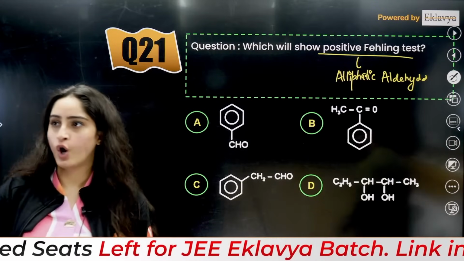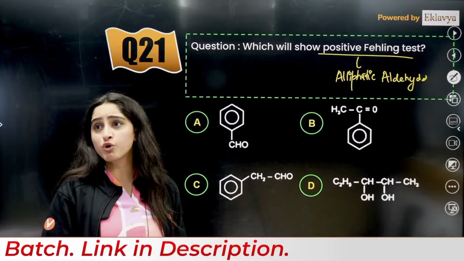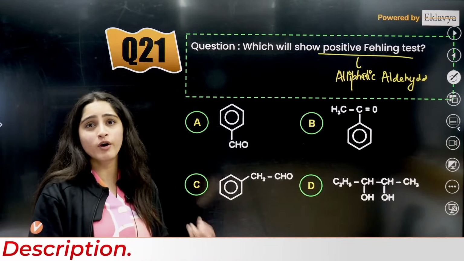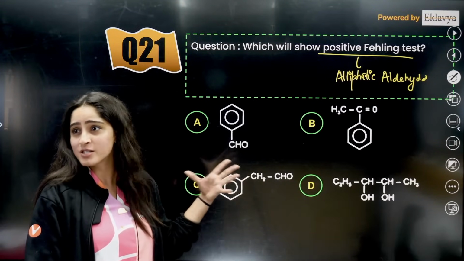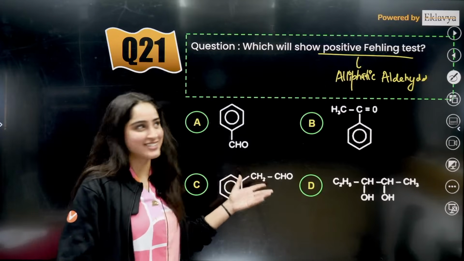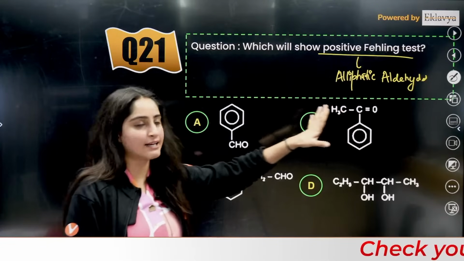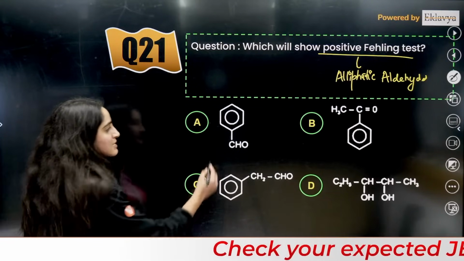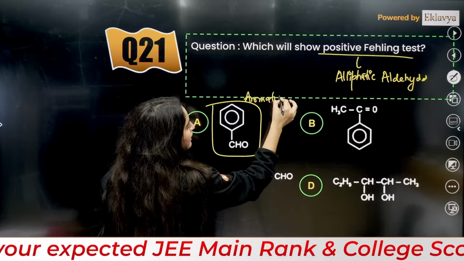Okay, so it is positive Fehling's test. It is only shown by aliphatic aldehydes. See, I am saying voice is visible and still I am answering the chemistry questions, right? That means how much love I have for chemistry. Exactly. So we just show positive Fehling's test, aliphatic aldehyde, right? Now this is aromatic, this is aromatic, this is aromatic, so definitely not.